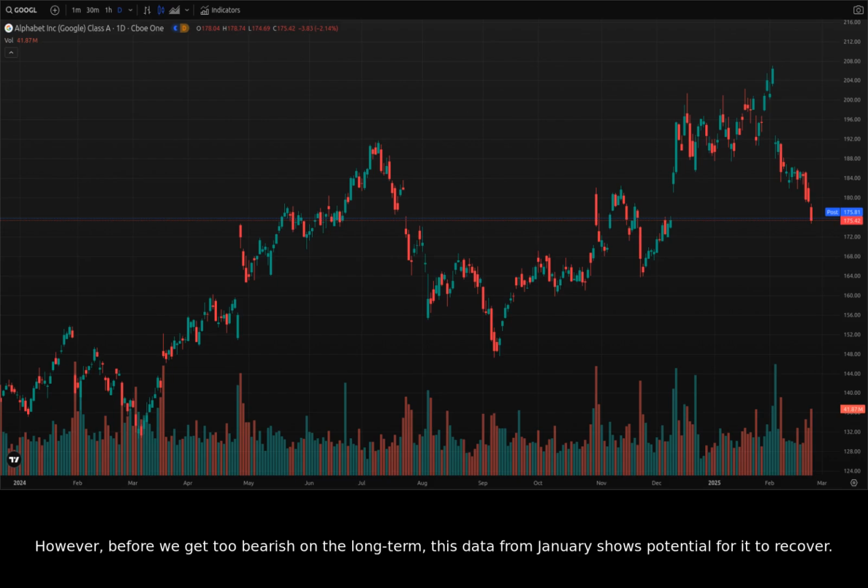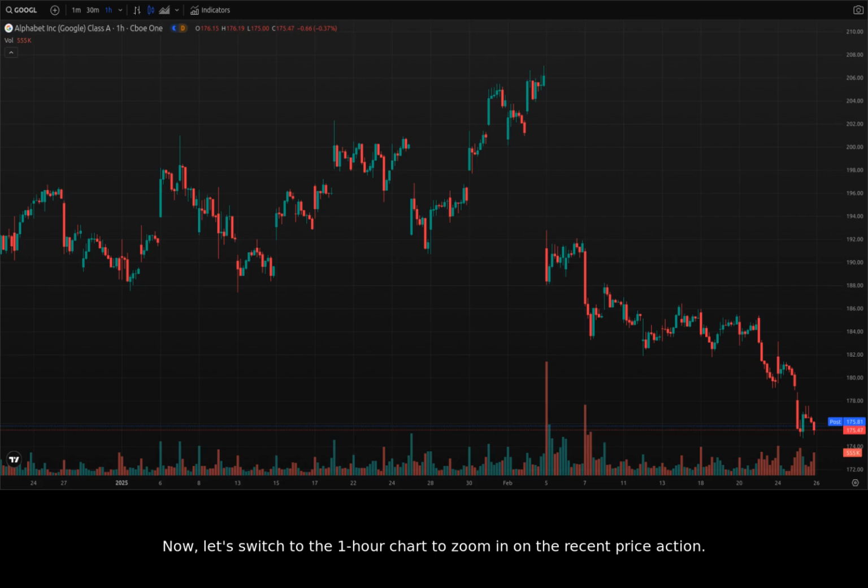However, before we get too bearish on the long term, this data from January shows potential for it to recover. There is a clear potential support level in the $130 range, with a strong bounce seen in early March of 2024. If it were to continue to drop, that may be a level to look out for and keep an eye on. Now, let's switch to the 1-hour chart to zoom in on the recent price action.